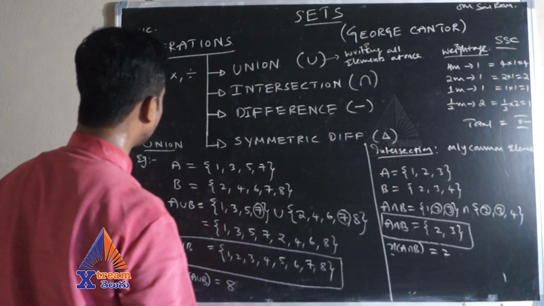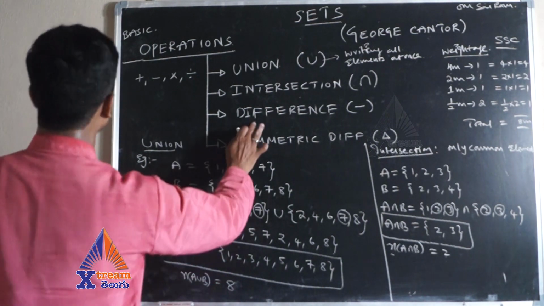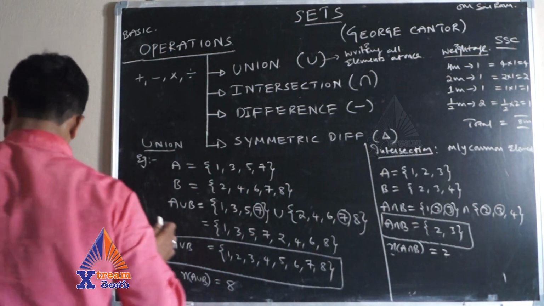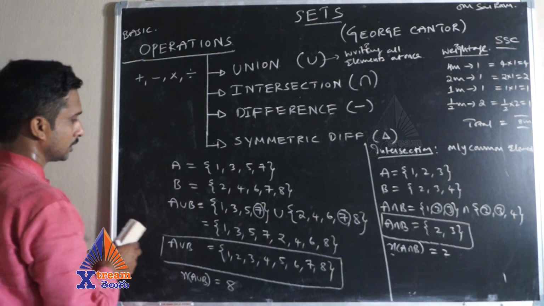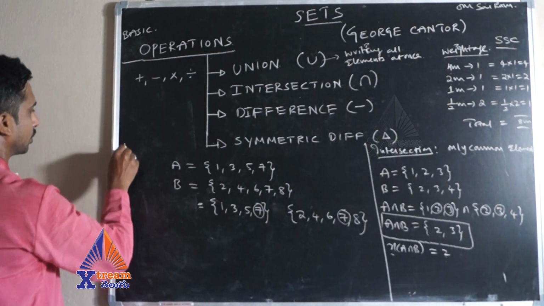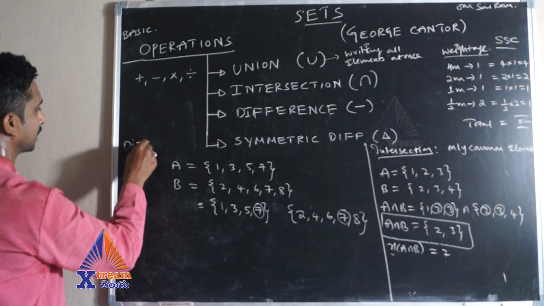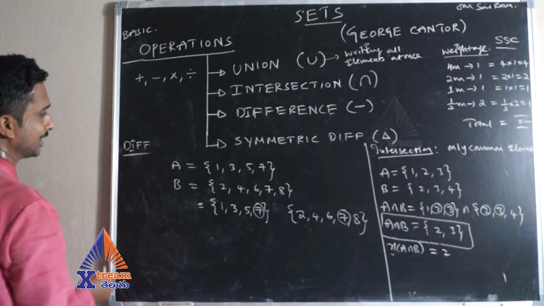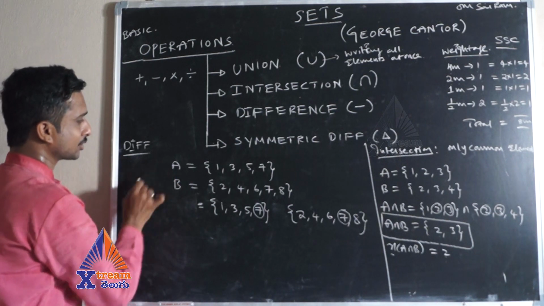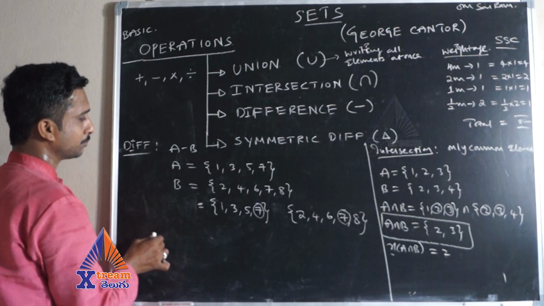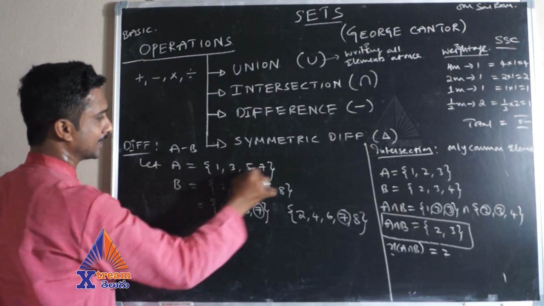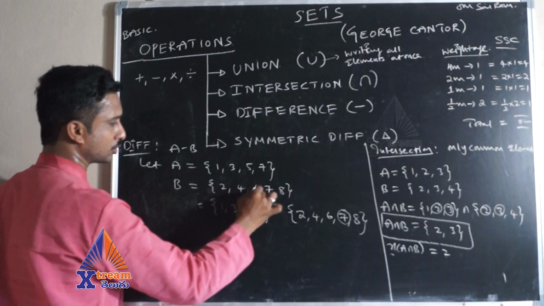Now, after that, you have something called difference. So let me do it here only. In the difference, if I ask you to find A minus B, let A be equal to 1, 3, 5, 7 and B be equal to 2, 4.